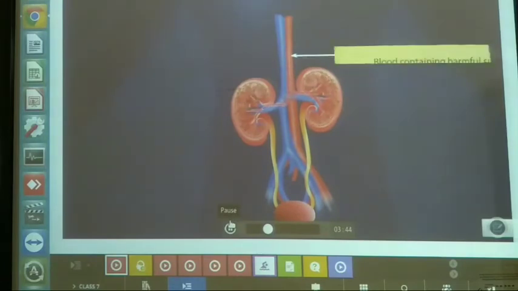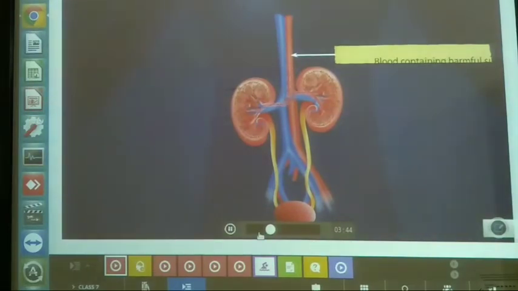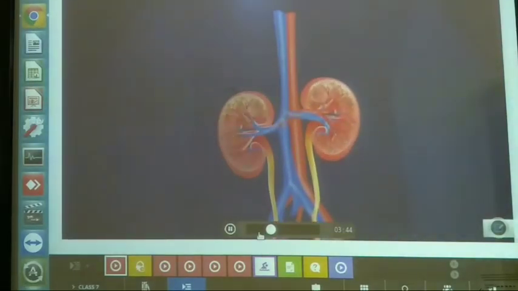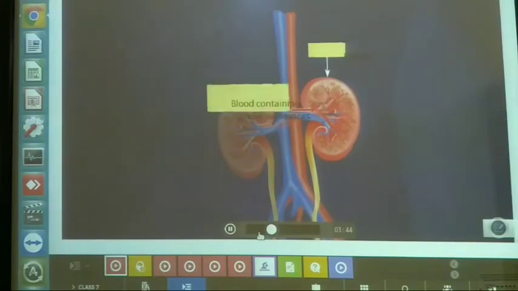All of the body's blood containing the harmful substances passes through the kidneys. The kidneys then pull out the harmful substances from the blood and pass the filtered blood back to the body. The waste products are removed as urine. Let's see how the kidneys do this.